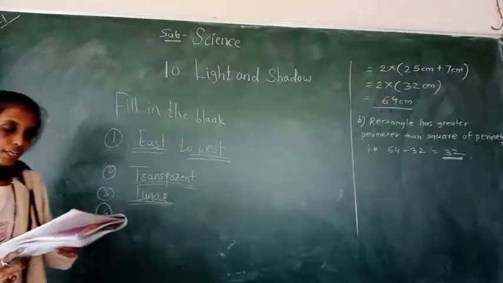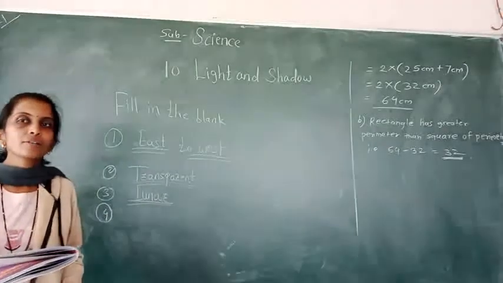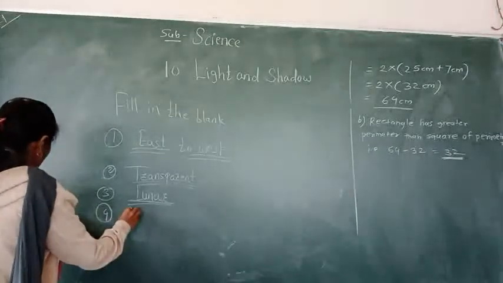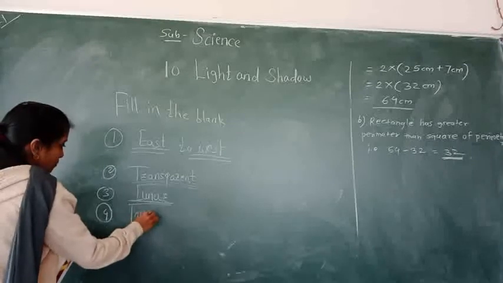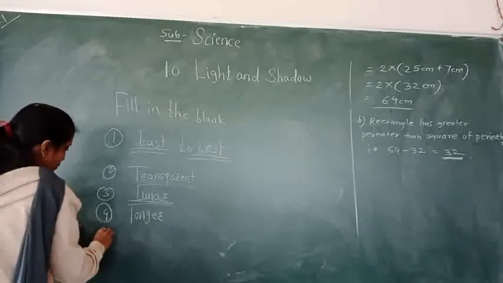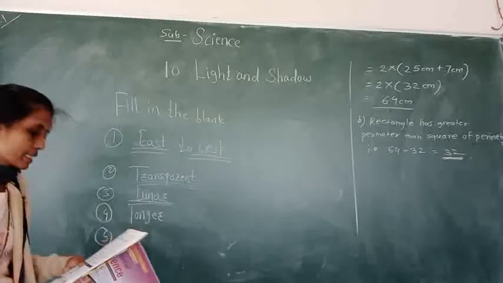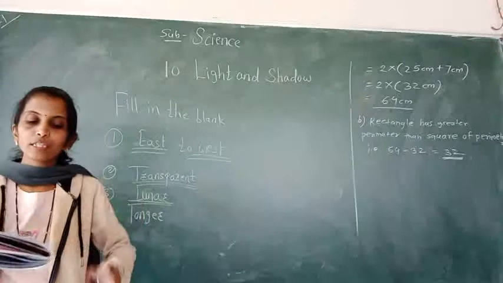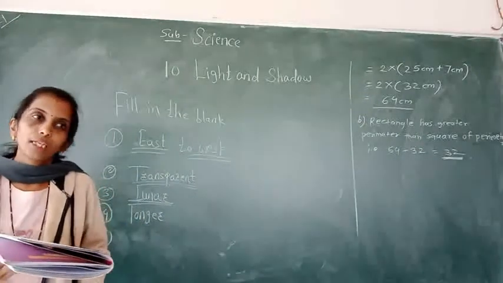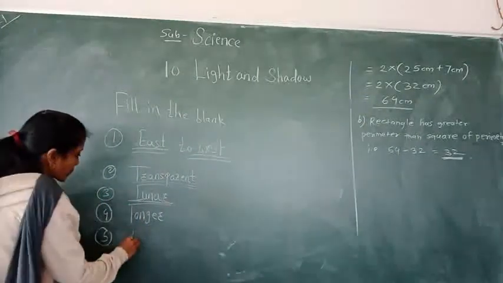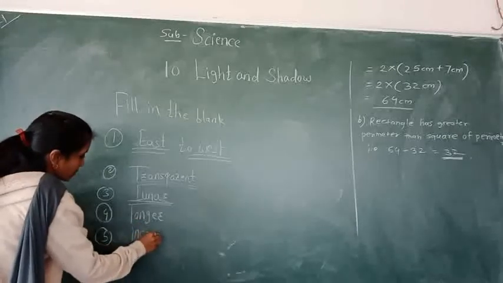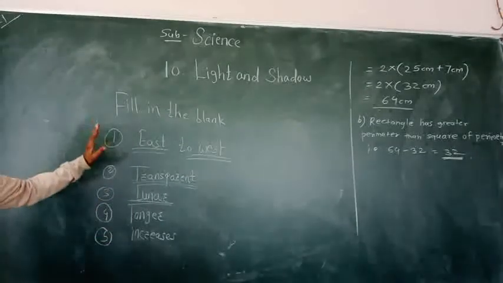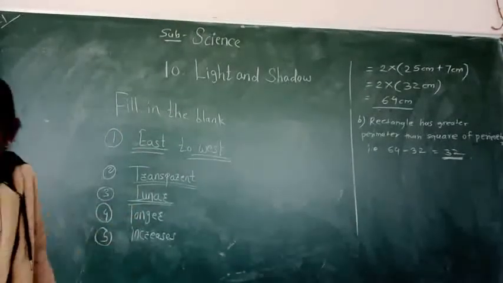Fourth, during evening shadows are longer. And fifth is increase. The size of shadow increases if the opaque object is close to the source of light. Okay, so these are the answers of the fill in the blanks. Note down in your book.